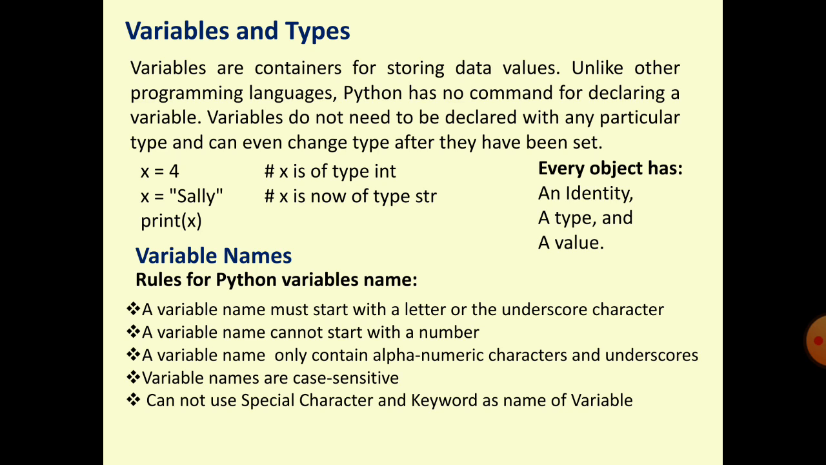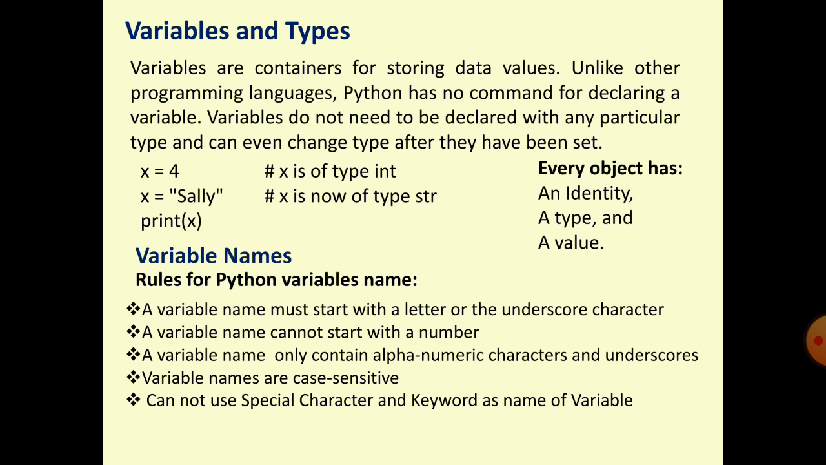A variable name must start with a letter or underscore sign. Letter means alphabet. It means the name of a variable in Python cannot start with a digit. A variable name cannot start with a number, meaning a digit, 0 to 9.